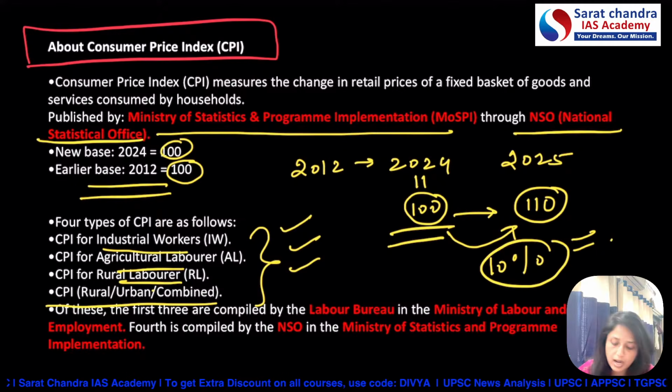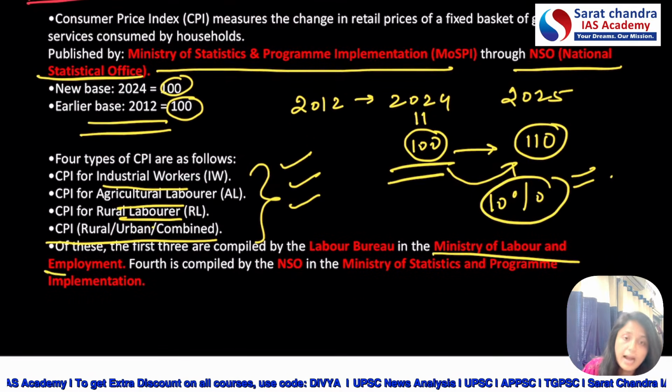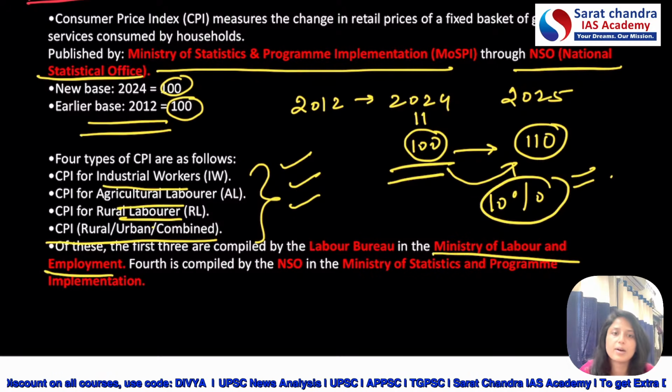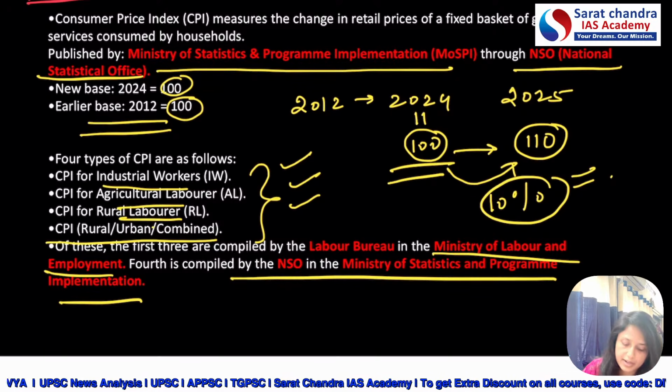And Labor Bureau comes under the Ministry of Labor and Employment. This thing is very important. And the last one is released by National Statistical Office, which comes under MOSPI. So these things are very important here.